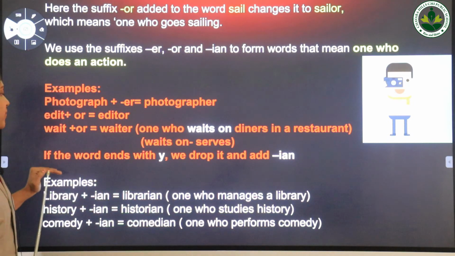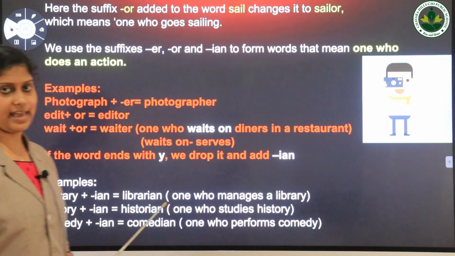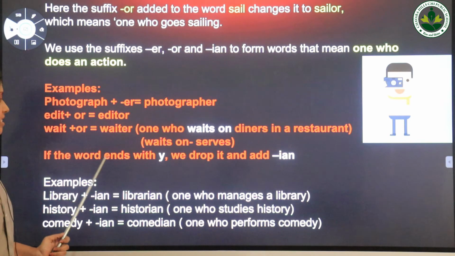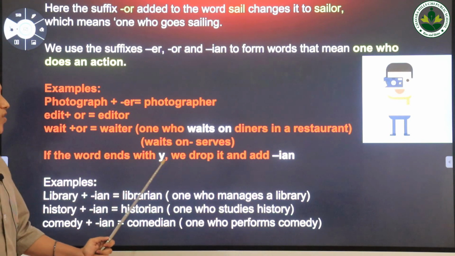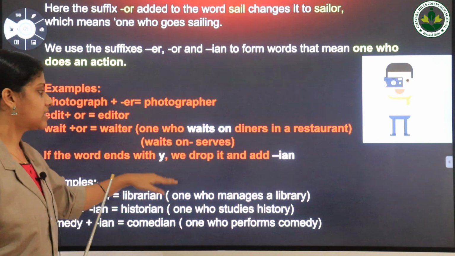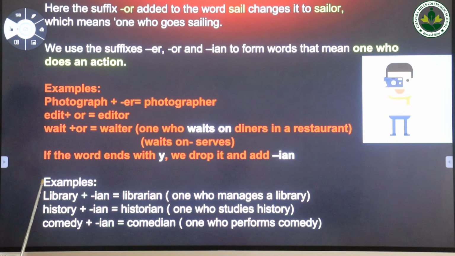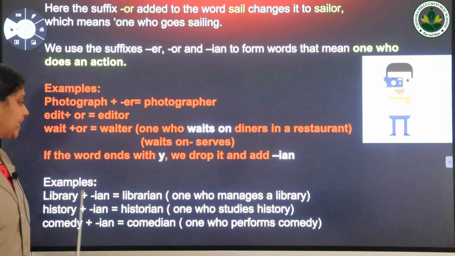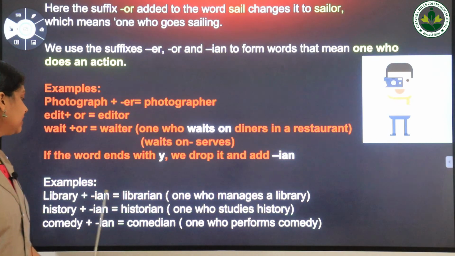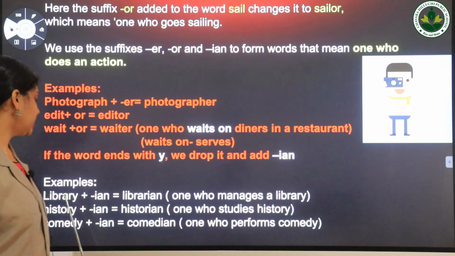Next, if the word ends with y, we drop it and add ian. Instead of that letter y, we just add the suffix ian to the word. For example, library, then librarian. Here this word ends with the letter y, and we drop it and add ian to the word library.